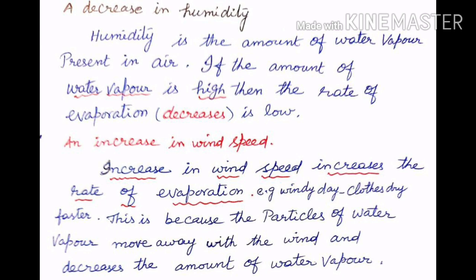If the amount of water vapor is high, then the rate of evaporation is low. An increase in wind speed. Increase in wind speed increases the rate of evaporation. Example, windy day. Clothes dry faster. This is because the particles of water vapor move away with the wind and decreases the amount of water vapor.